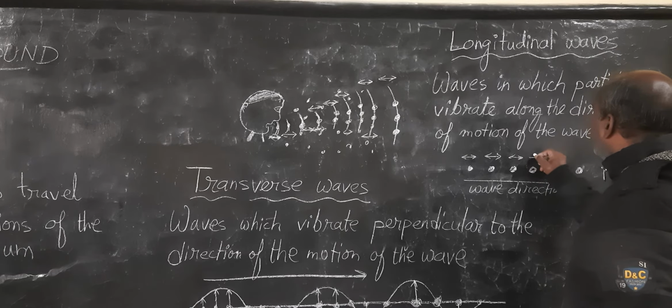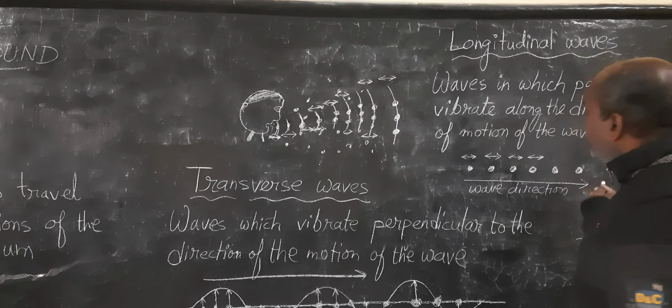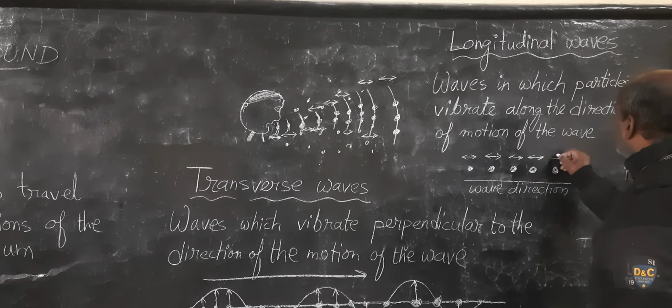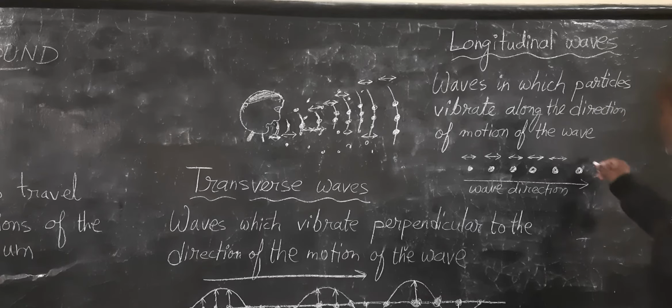They will vibrate to and fro, left and right, along the direction of the wave. Okay, so this is how.